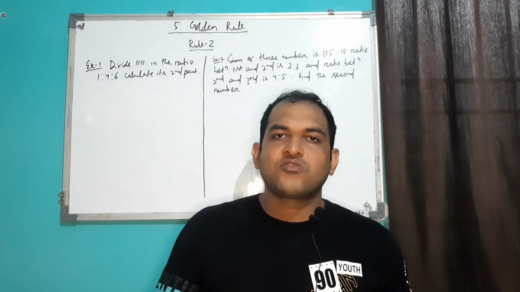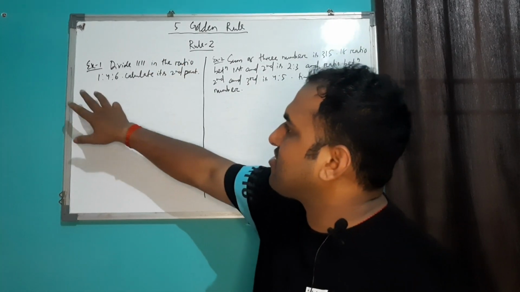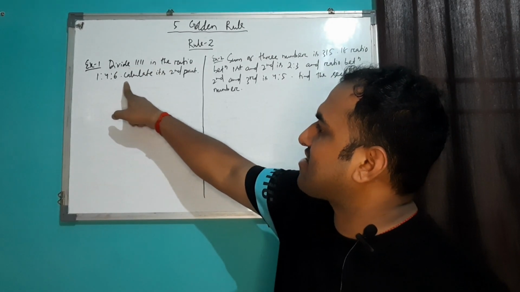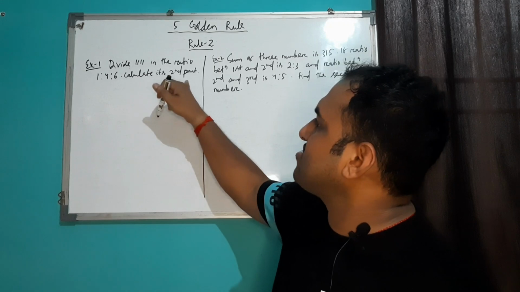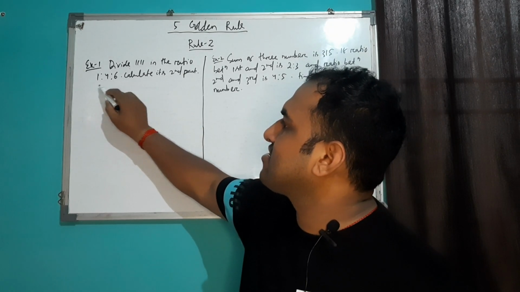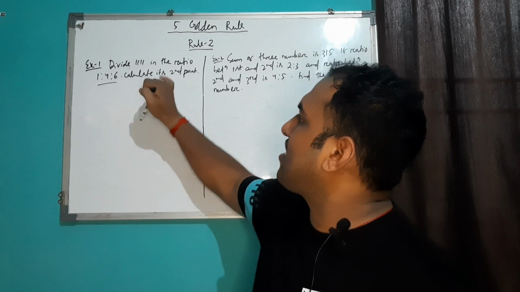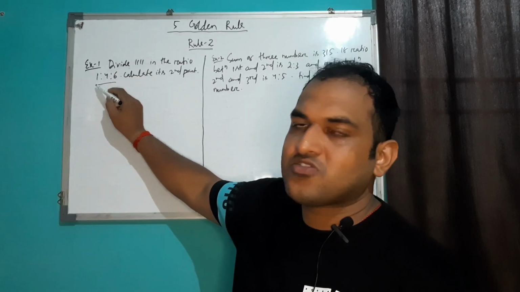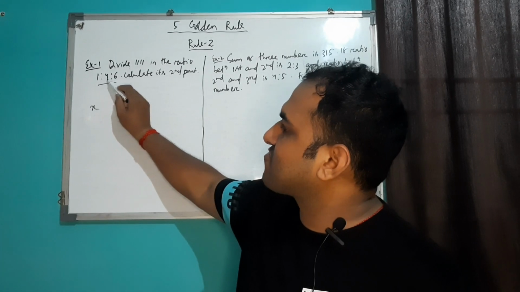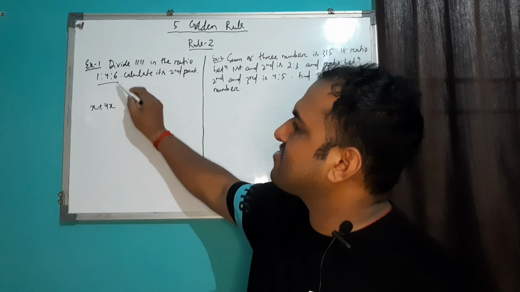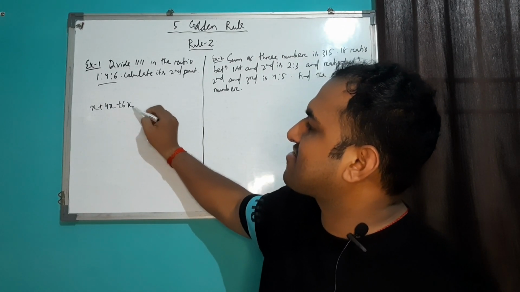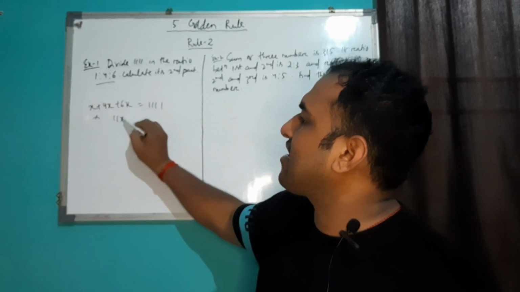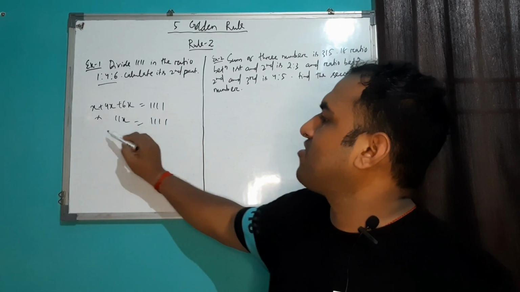Now I'll discuss two examples from this particular rule 2. In example 1, it is mentioned: divide 1111 in the ratio 1:4:6, and you have to calculate the second part. It means there are three parts in the ratio 1:4:6. The first number will be x. As it is 4, I can write the number as 4x. As this is 6, I can write the number as 6x, equal to 1111. So it will be 11x equal to this number.